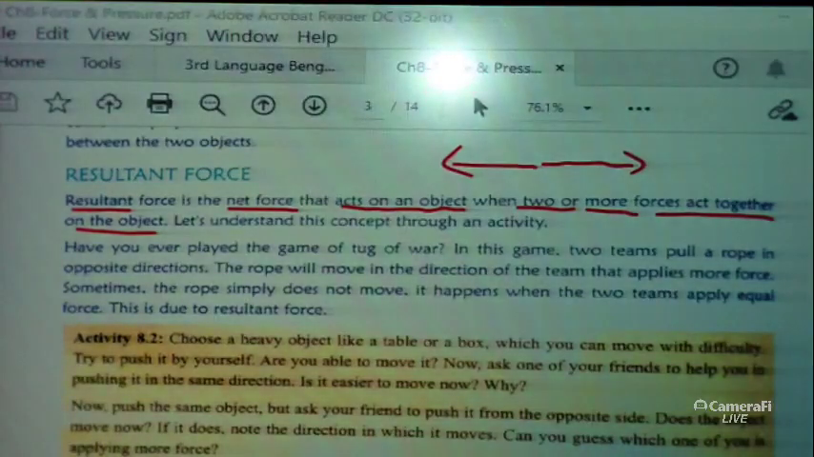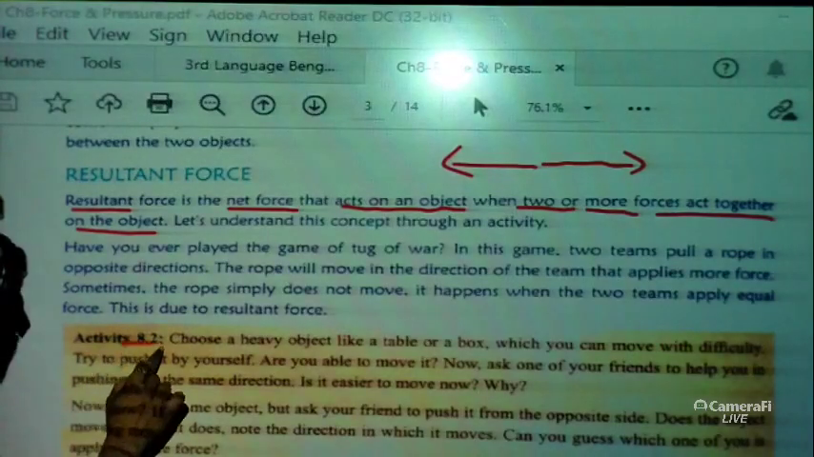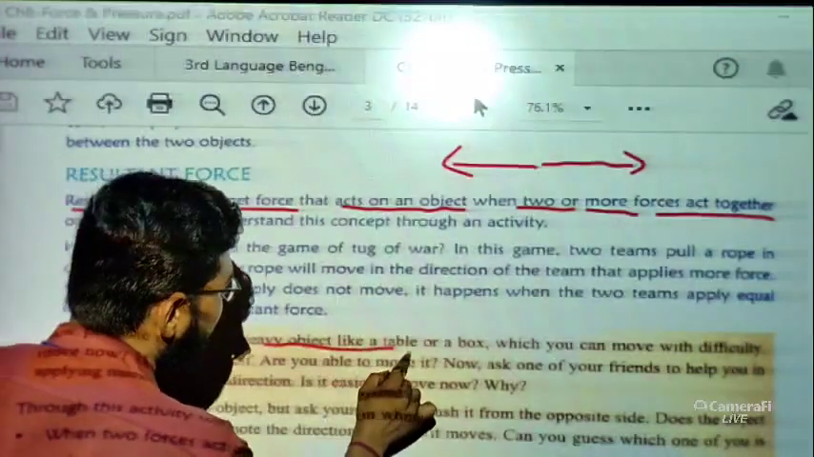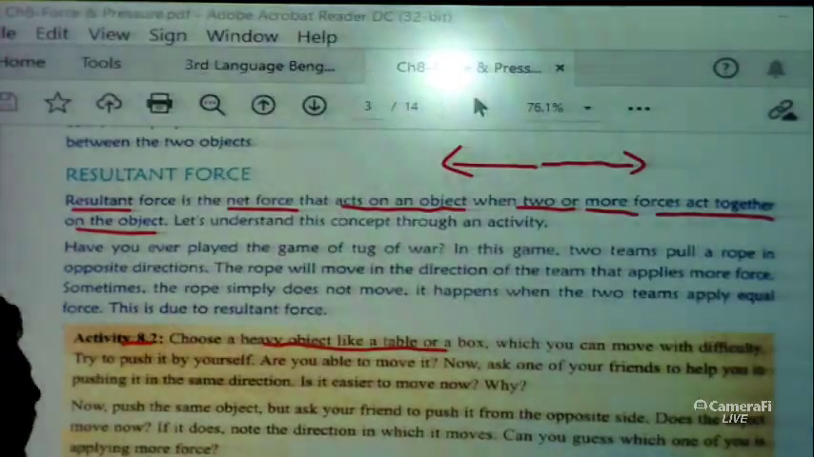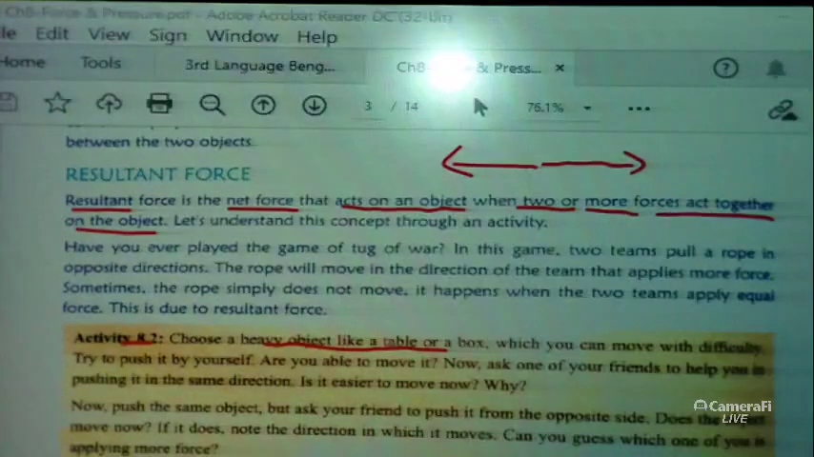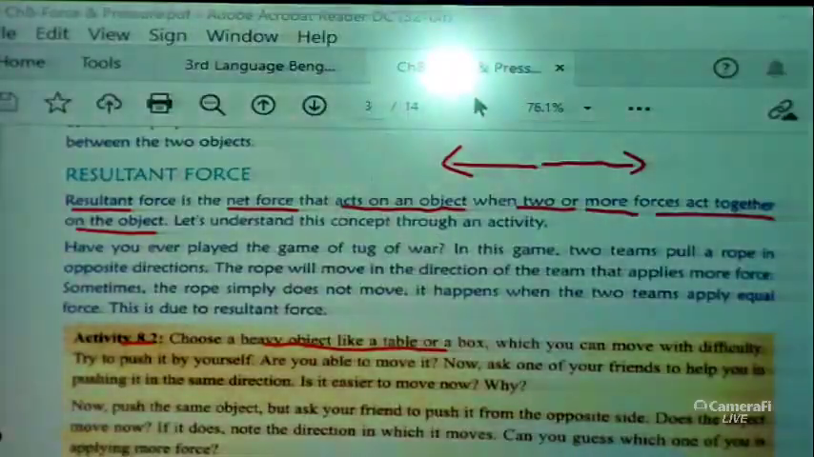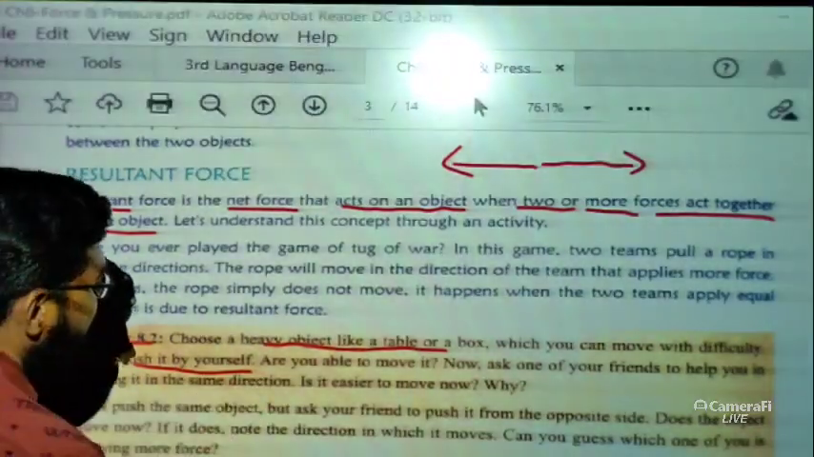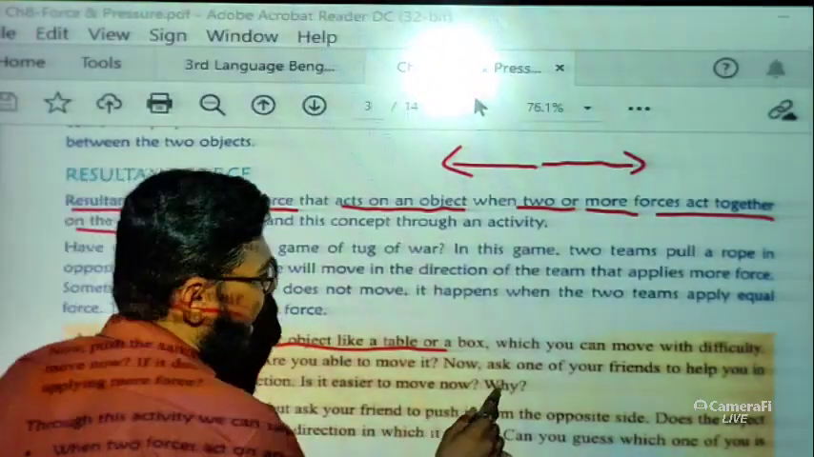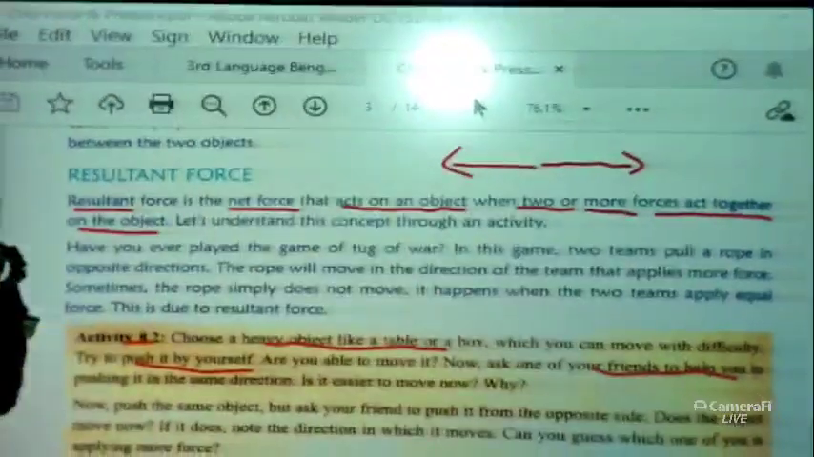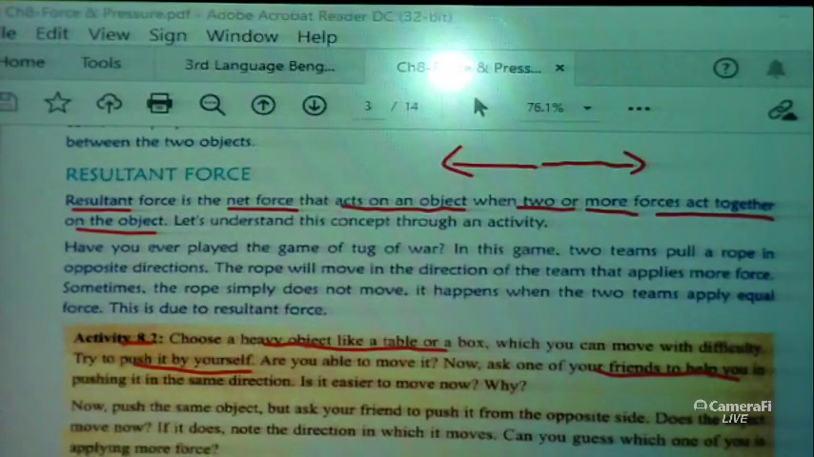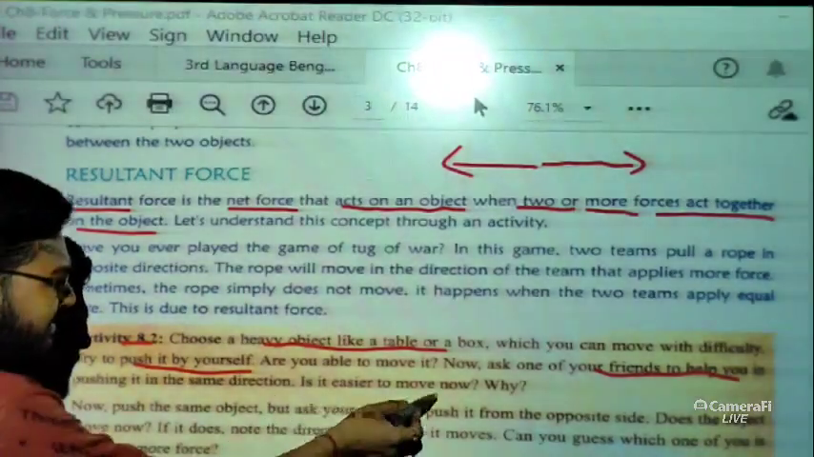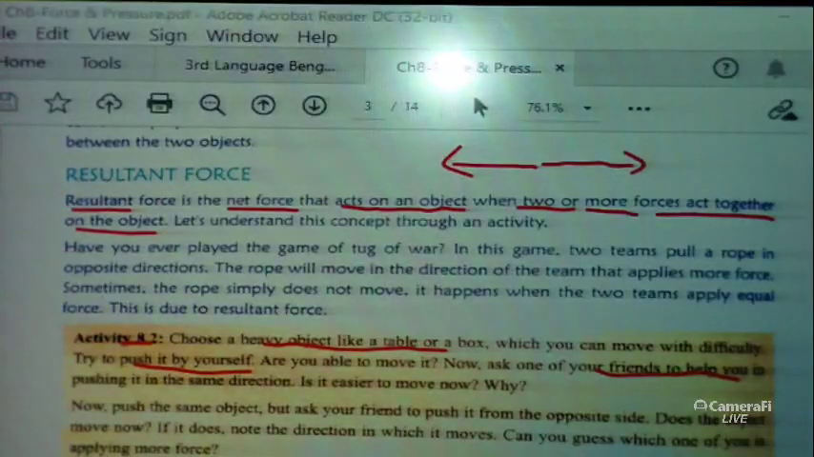Now let us discuss the activity, that what this activity tells us. So basically this activity 8.2 tells us to choose a heavy object like a table or a box, which you can move with difficulty. Try to push it by yourself. Are you able to move it? Now ask one of your friends to help you in pushing it in the same direction. Is it easier to move now? The question is why? Obviously it should be easier, but why?